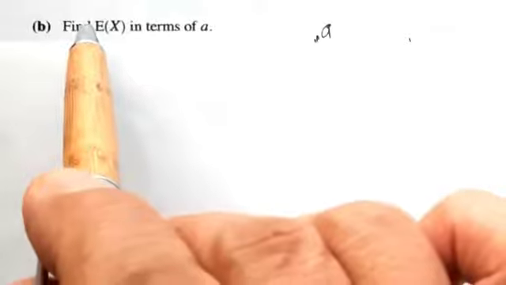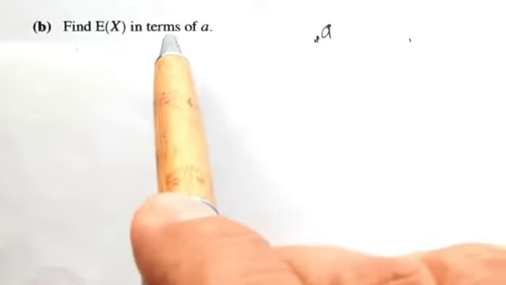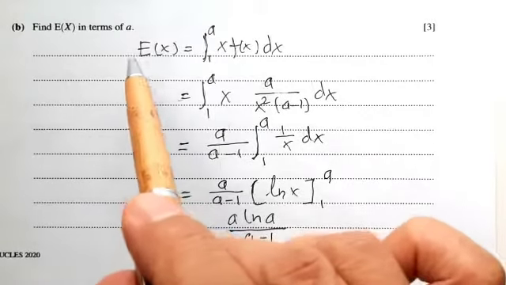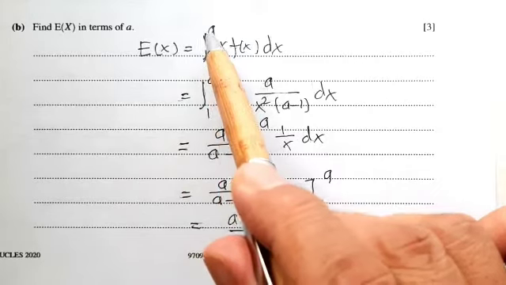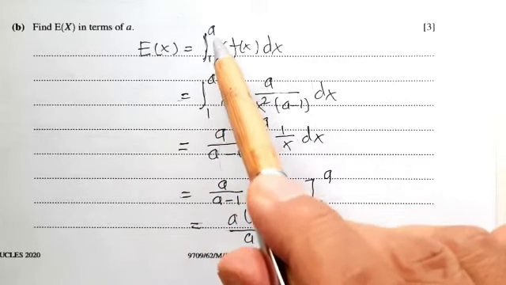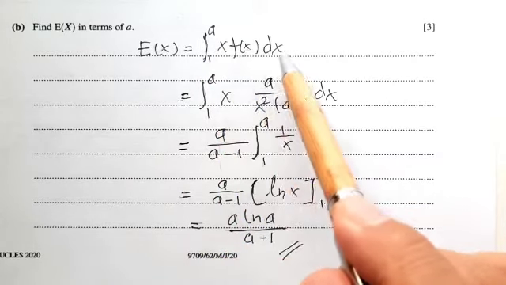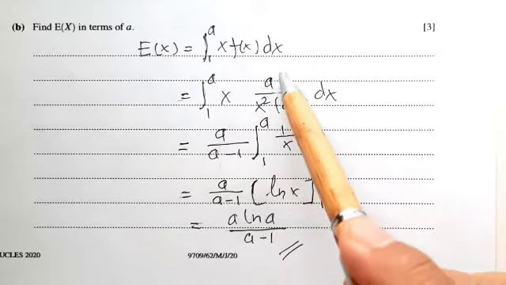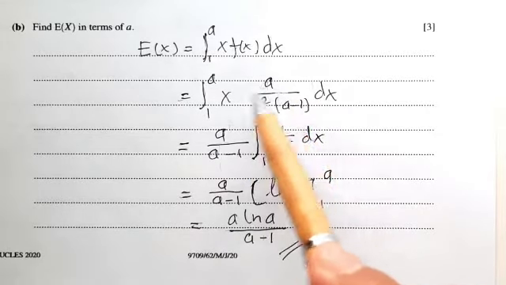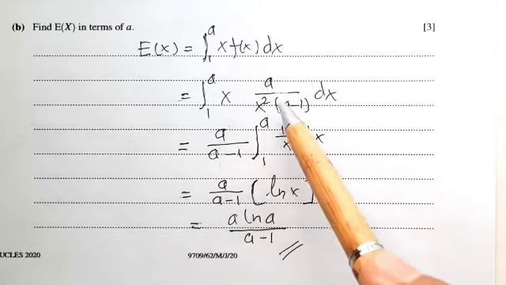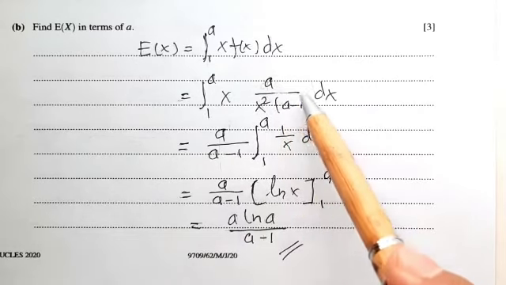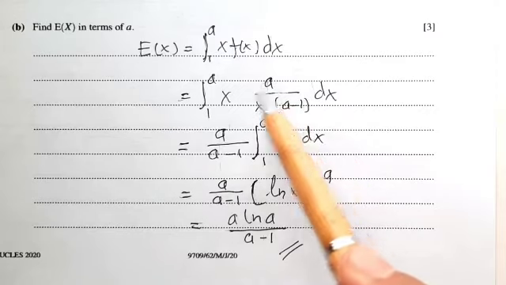B. Find the expectation of x in terms of a, or find E(x) in terms of a. Now, per definition, the expectation of x, or mu or mean, equals the integration from 1 to a of x times f(x) dx. Thus x times f(x), where f(x) is a per a minus 1 times x squared, dx, and here we cancel x, leaving a divided by a minus 1, which is a constant term, put outside the brackets.